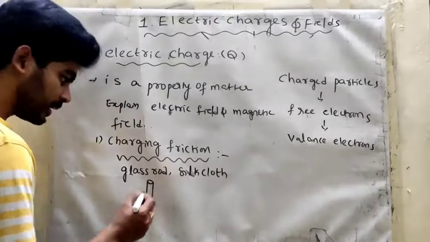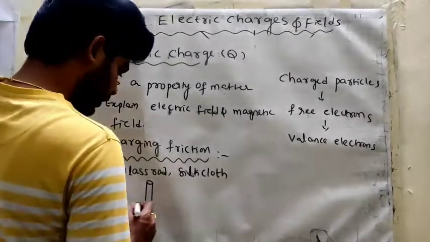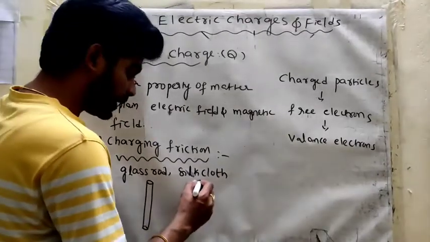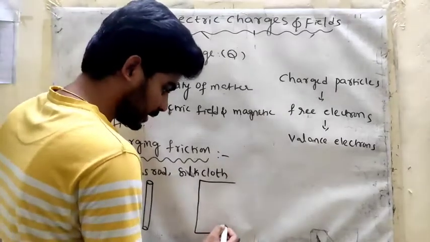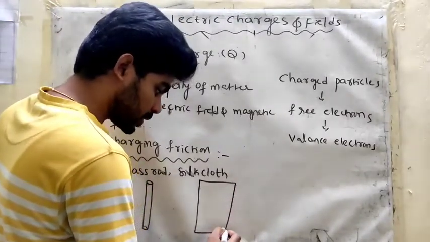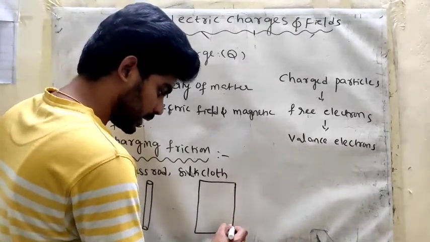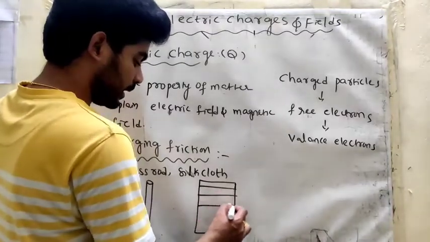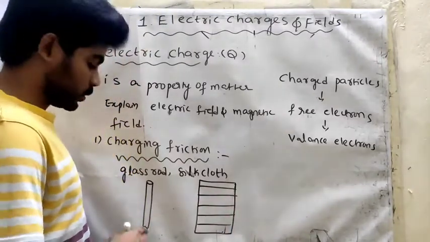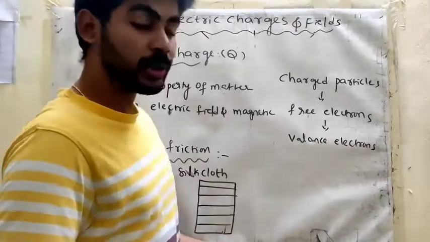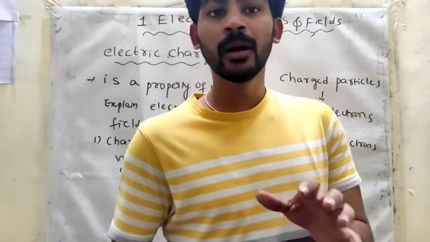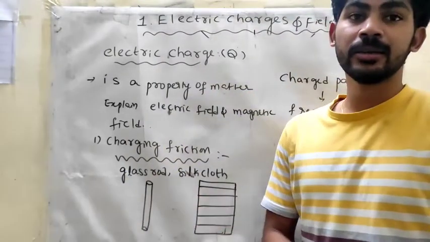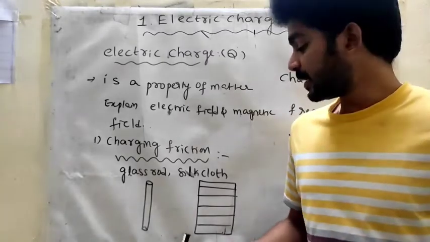Glass rod is a neutral body. What is the meaning of neutral body? A neutral body means the number of positive charge carriers is equal to the number of negative charge carriers. This is the silk cloth, and this is also a neutral body. Neutral body means the number of positive charges equals the number of negative charges, so the net charge and net field are 0 in this body.